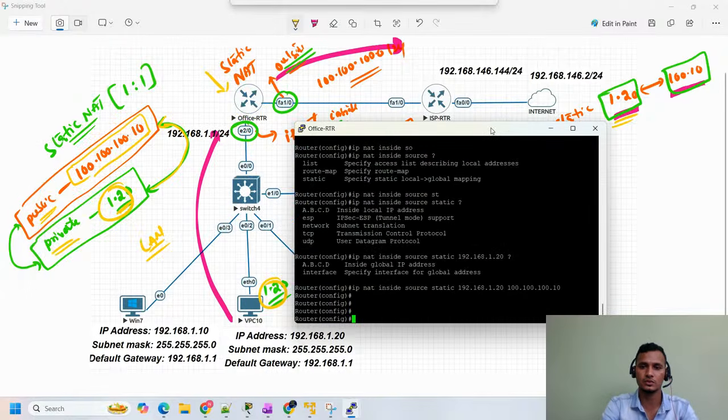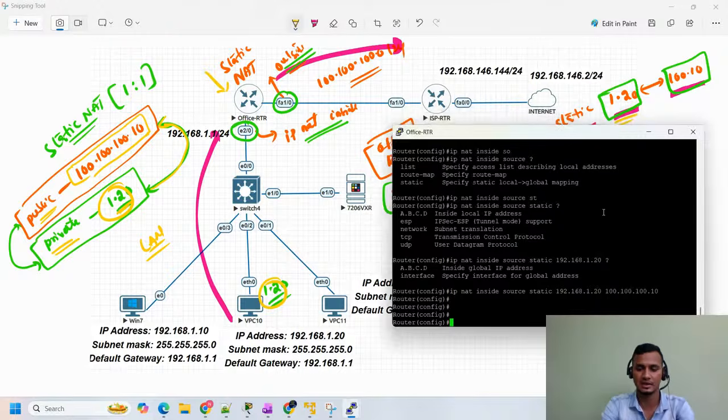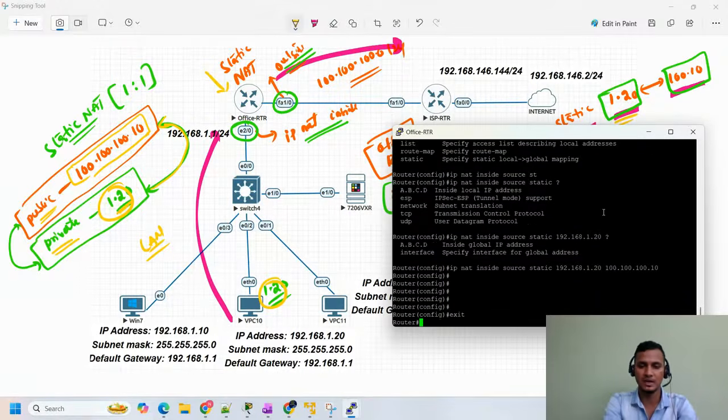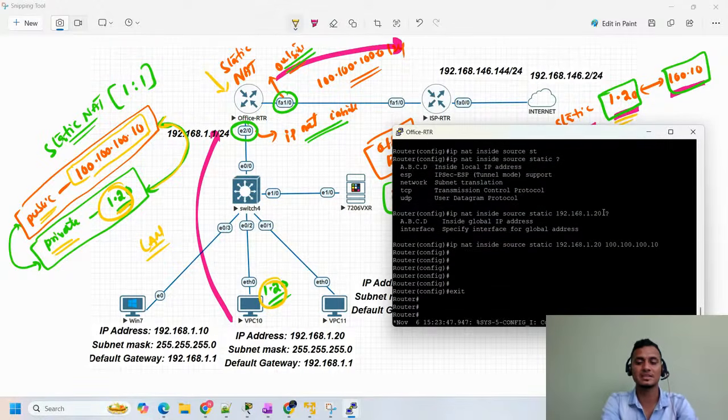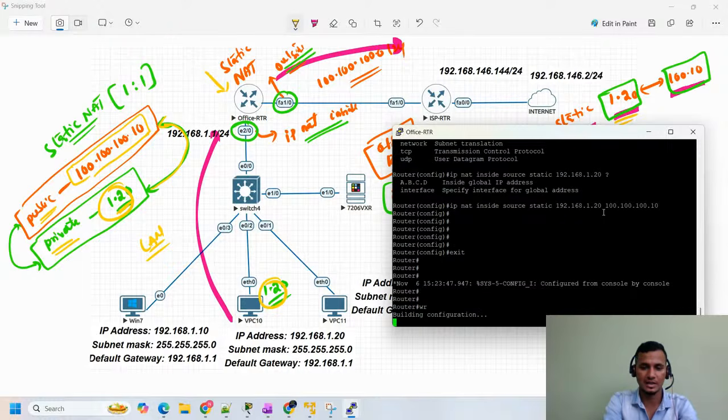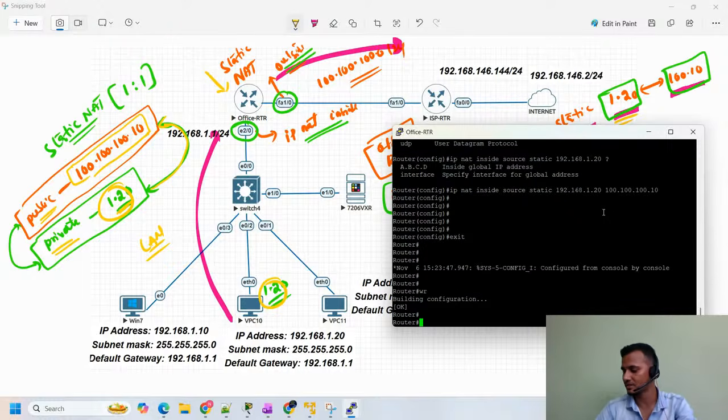This is the configuration statement for the static NAT which we need to use. Whatever we discussed here, I mentioned in the command. Let me come out. Right now I'll save the configuration with write memory. As we discussed, we need to specify the interfaces also, the inside interface and the outside interface. Ethernet 0/2 is my inside interface.